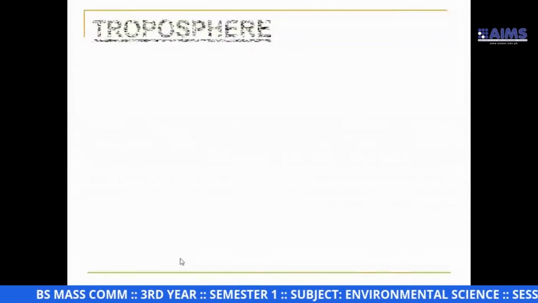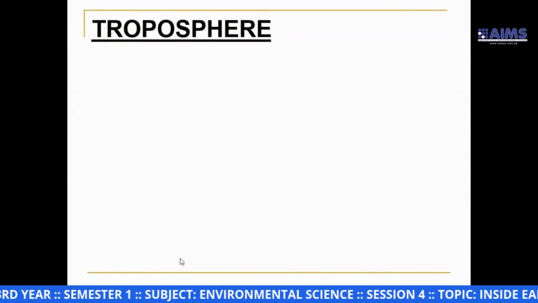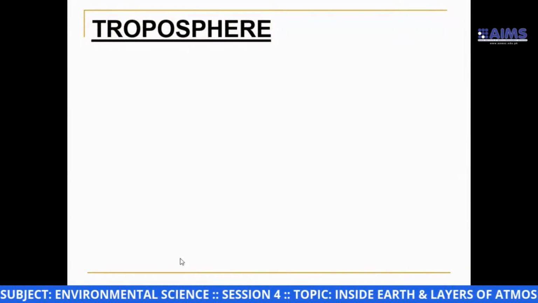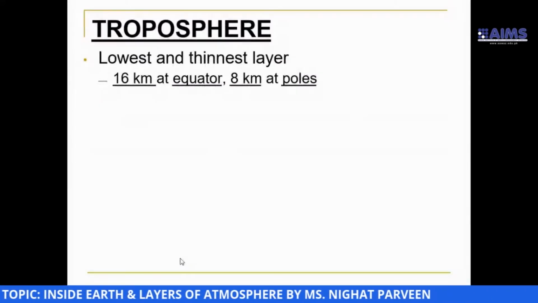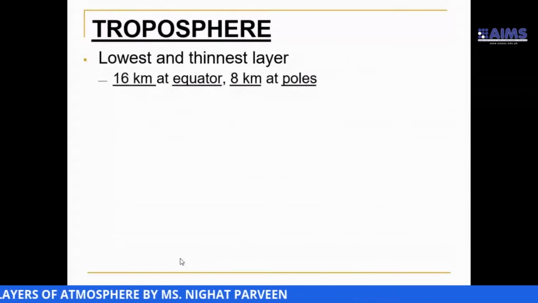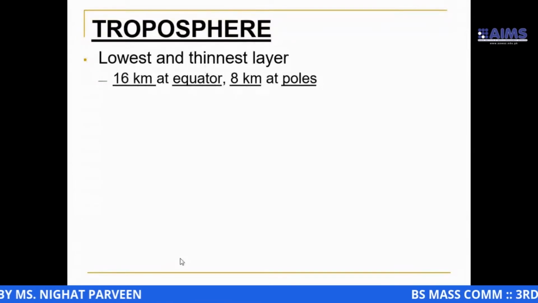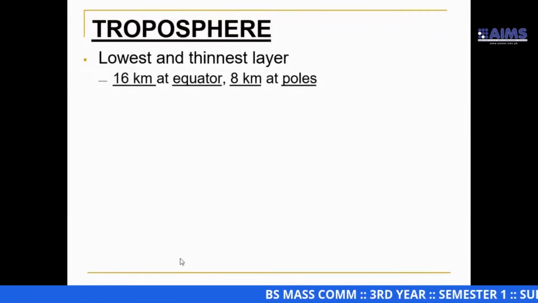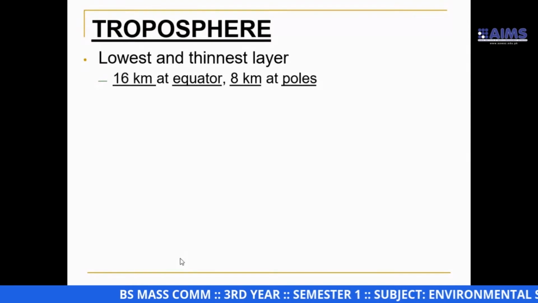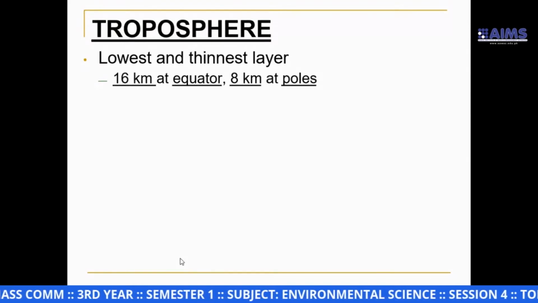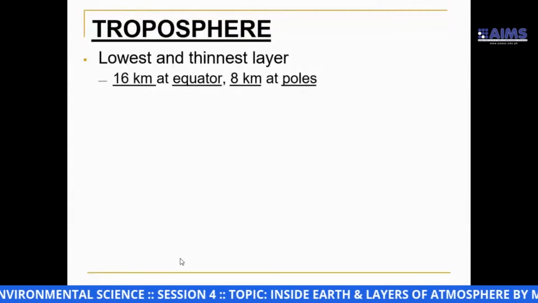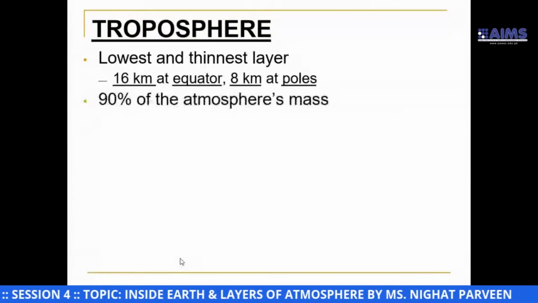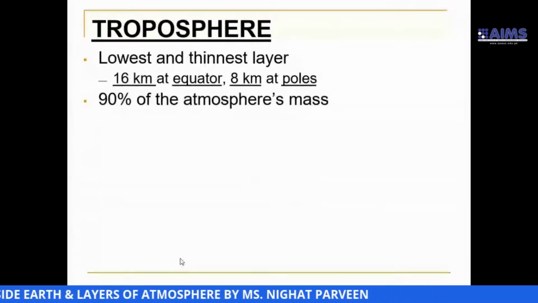So, troposphere contains almost 90% of the molecules in the atmosphere. It is the lowest and thinnest layer, almost 16 kilometers thick at the equator, and if we measure from the poles, it would be 8 kilometers.